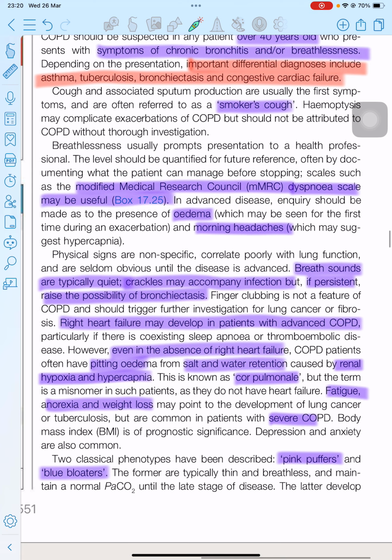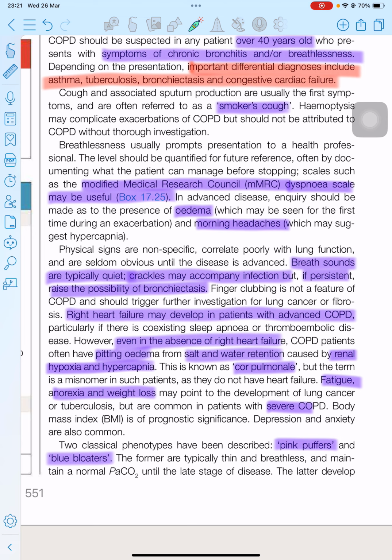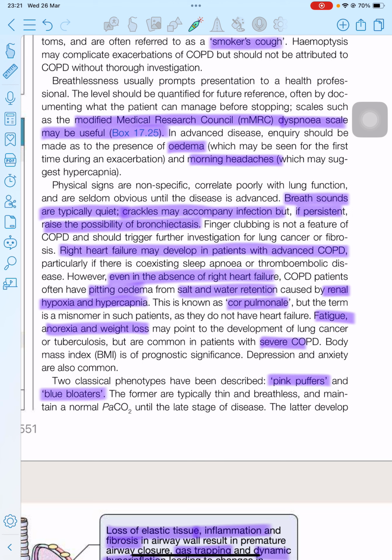In COPD, when it becomes advanced or in the later stages, it may present with edema and morning headache. Edema may be seen first during exacerbation, whereas the morning headache is suggestive of hypercapnia. Due to decreased expiration, CO2 may be retained in the lungs, which causes the morning headache. Let's discuss some of the breath sound findings. The breath sounds are typically quiet.